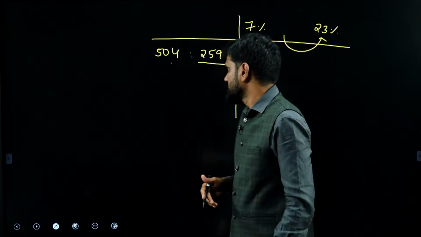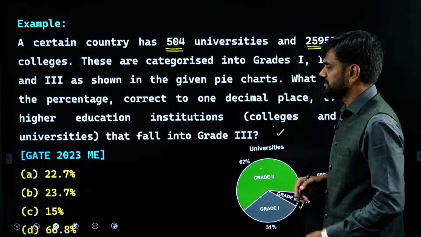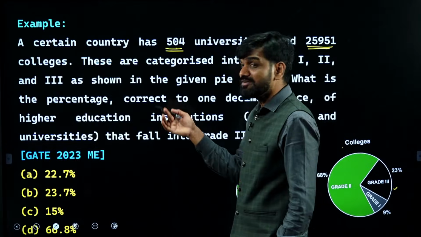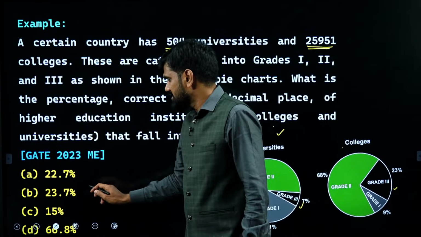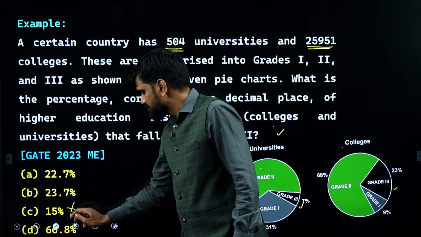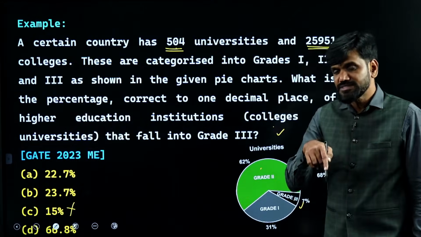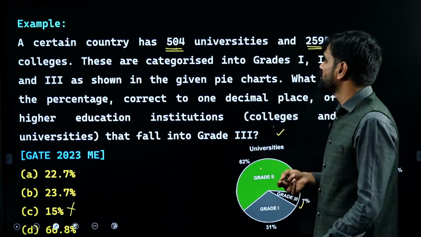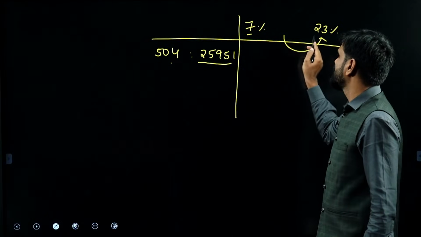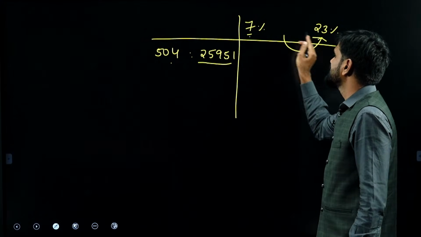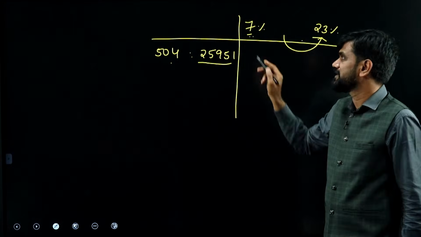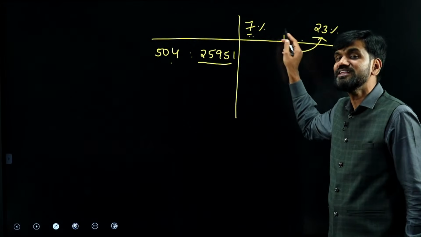Look at the options. How many options are more than 15%? How many options are more than 15%, I am saying? Your answer cannot be 15, it should be more than 15. And as I told you in class, the overall average will always be between these two values. It cannot be more than this, it cannot be less than this.